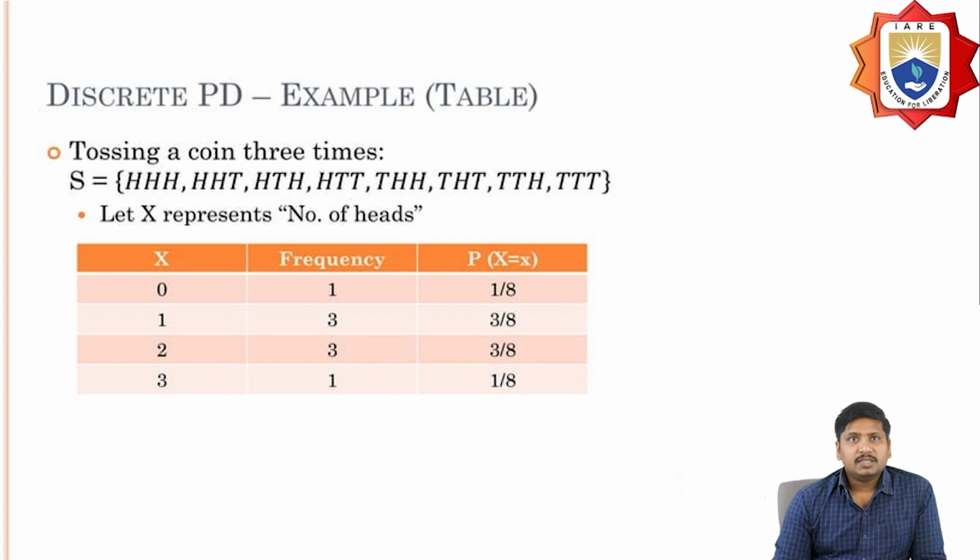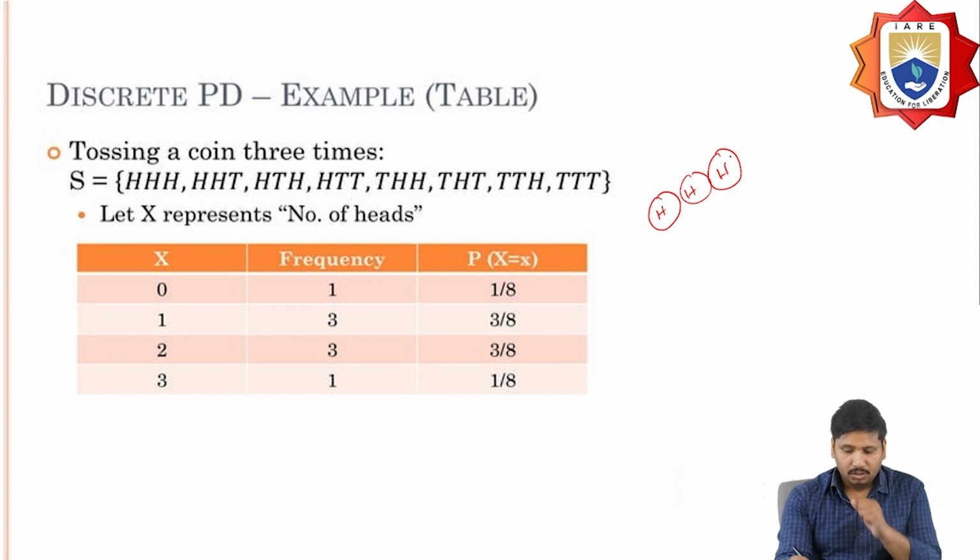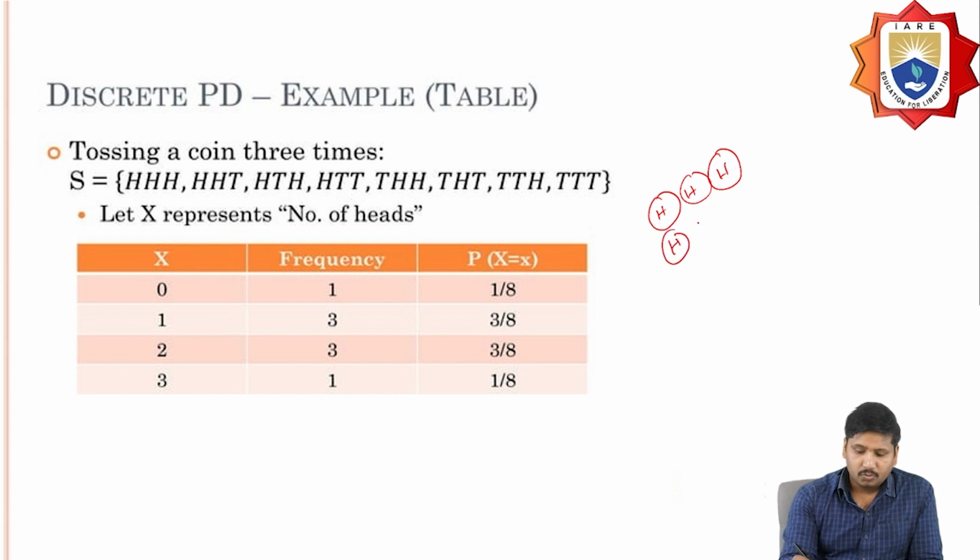So next one is the discrete probability distribution. Tossing a coin three times can be represented as follows. Suppose I have three coins, initially facing three heads. If we toss them three times, what are the possible outcomes I'm going to get?